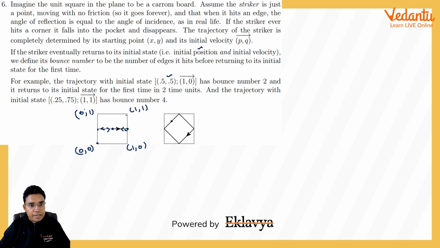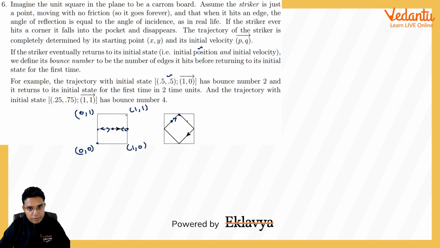And the trajectory with initial state 0.25 comma 0.75. So x coordinate is 1 by 4, y coordinate is 3 by 4, and 1 comma 1 means x direction velocity, y direction velocity is 1 comma 1. So it will be going like this. It will be exactly 45 degrees with the x direction or y direction. So it should meet at the midpoint of this side.